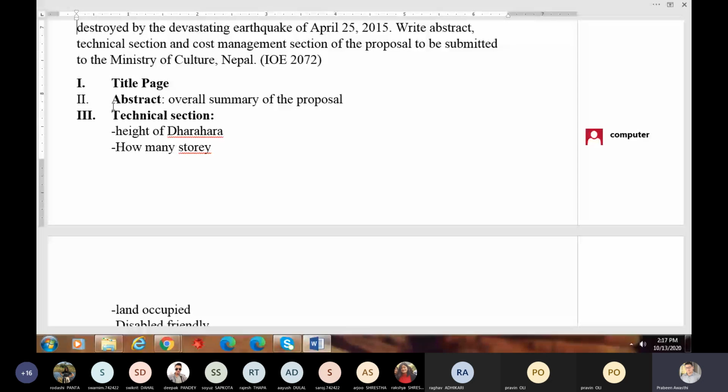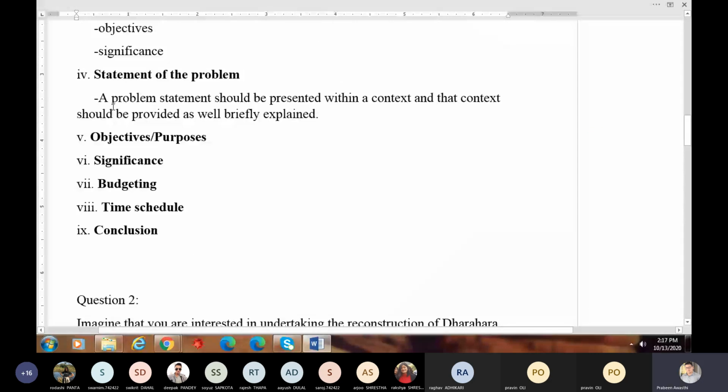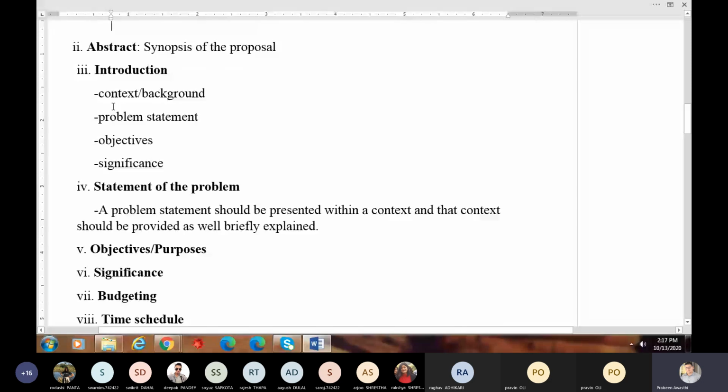Any type of project proposal with a technical section, cost management section, or time management section, or a proposal with a problem statement, statement of the problem, or introduction. Some elements can be found in both types of proposals. You can see here. Okay, now this is all about writing proposals.